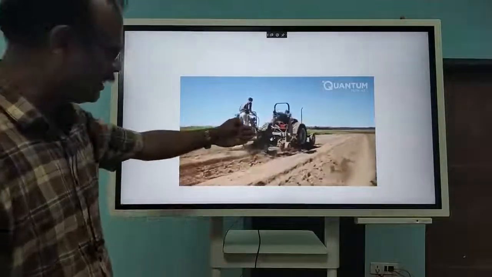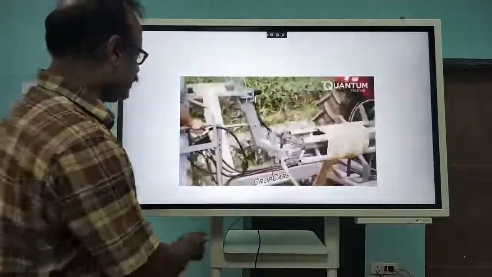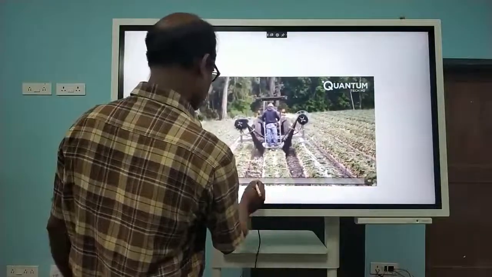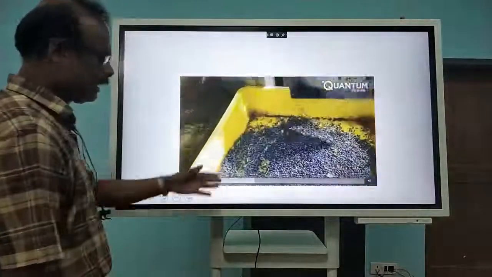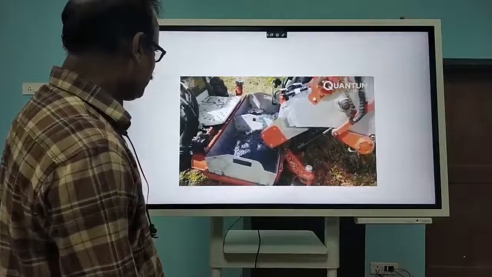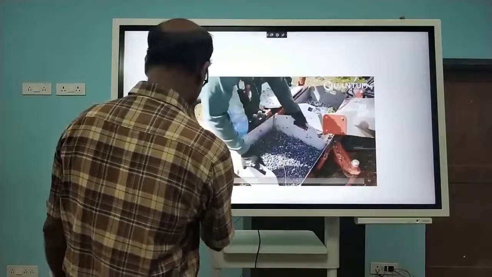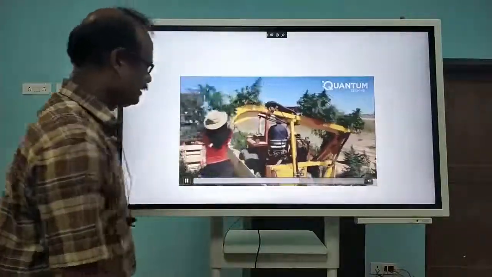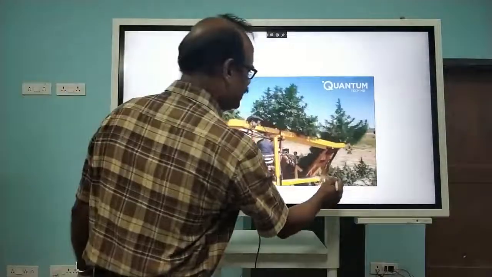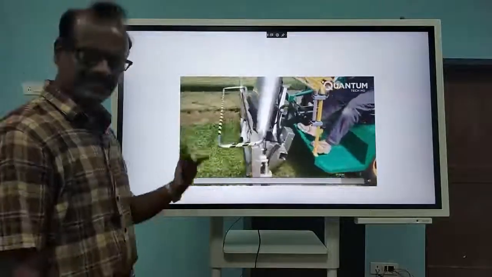See, the tractor is moving and everything is done with machine. Every equipment is there. You can see here. See, the other is just processing everything. Seeds are put into the sower. Okay, like that it goes. Then you can see everything is done with machine. Very easily they are doing. See, very easily things are being done.